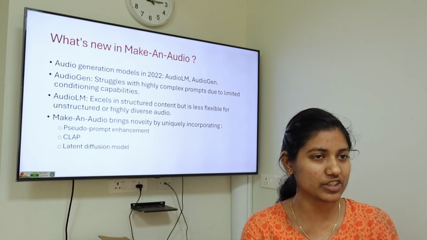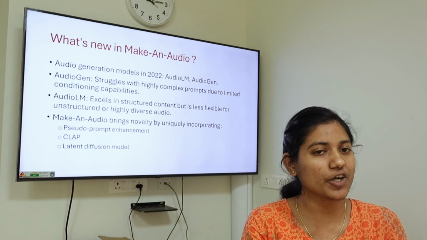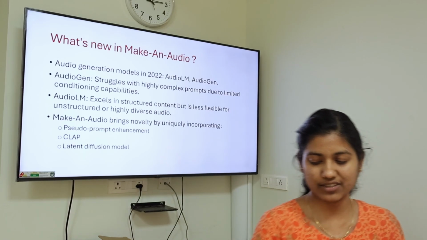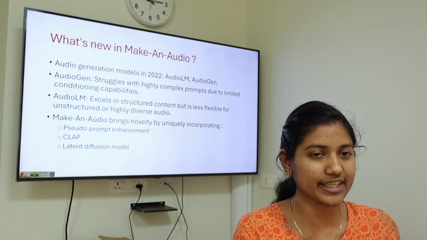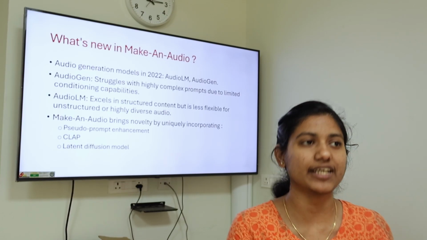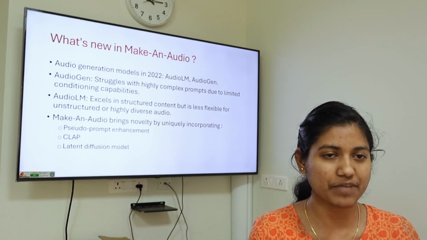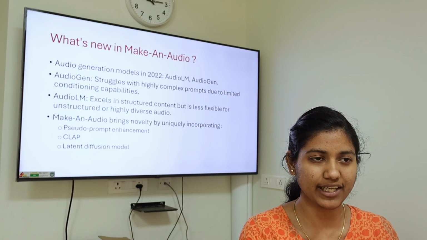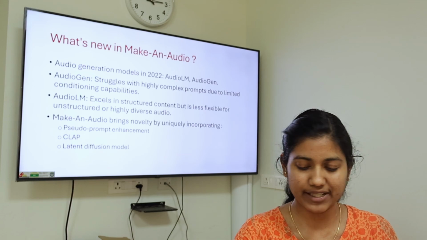We see that with models like DALL-E and all those OpenAI models, image generation, video generation, text to image and video always came first. Audio was always a step behind. Why was it so? Because there was a shortage of high quality captioned audio data sets. That had been a constant drawback. There are popular speech data sets which do not have captions. So these people introduced a pseudo prompt enhancement technique so that we can use uncaptioned data as well. They also used CLAP embeddings.